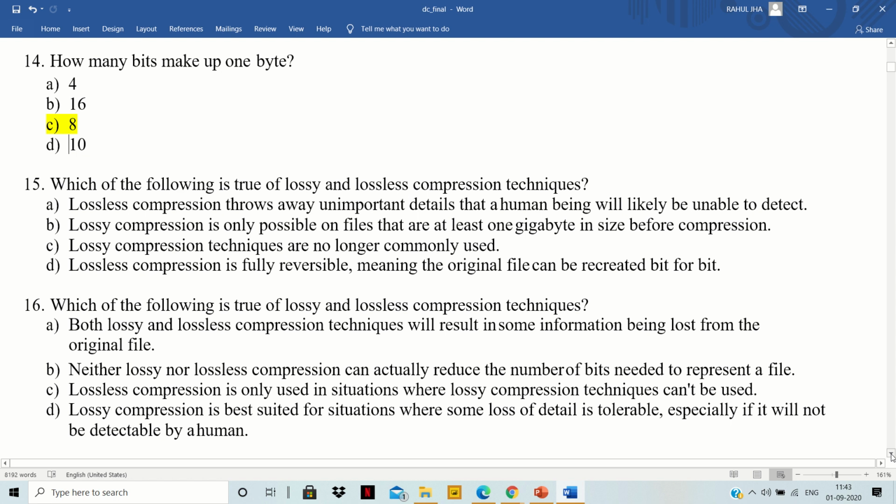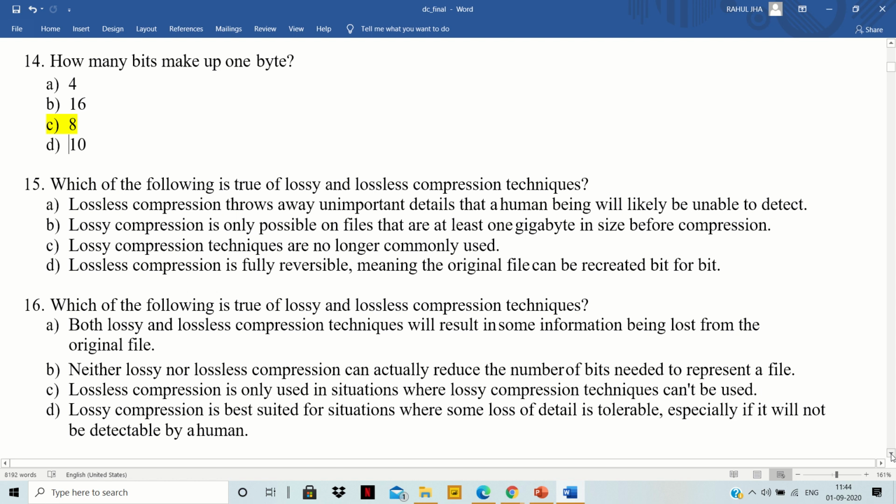It is a completely negative statement, so this can't be right. B, lossy compression is only possible on files that are at least 1 GB in size before compression. There is no statement like that, so this is also not a right option. C, lossy compression techniques are no longer commonly used. No, we use lossy compression techniques for many purposes.